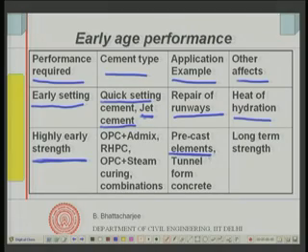Another is tunnel form construction of buildings. In tunnel form construction, you can possibly finish the structural system of a floor in just about 3-4 days. You have a monolithic wall and slab construction, and the formwork looks like a tunnel and can be shifted from one floor to another very easily, through a crane.